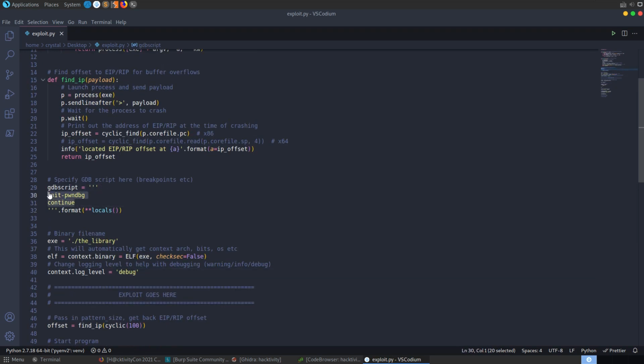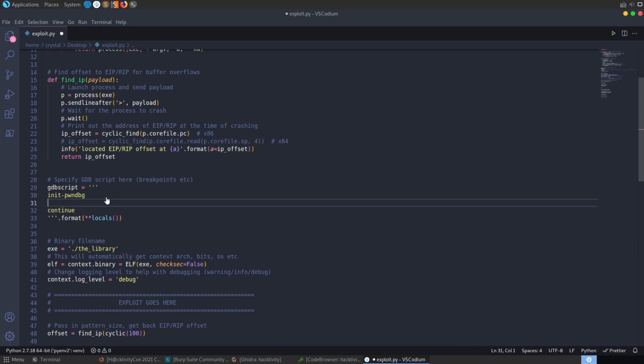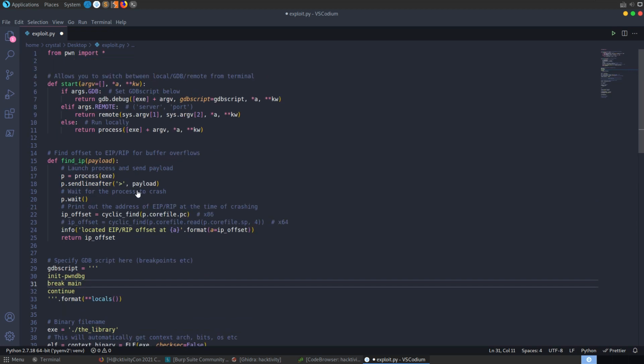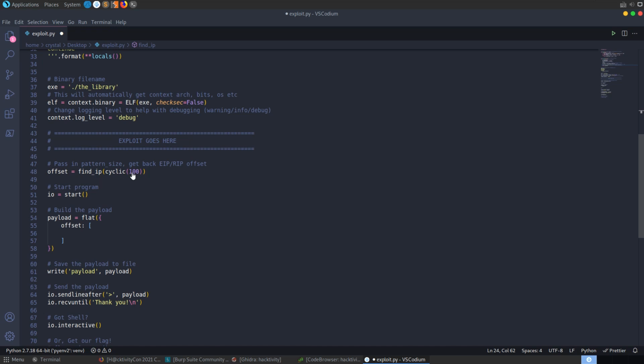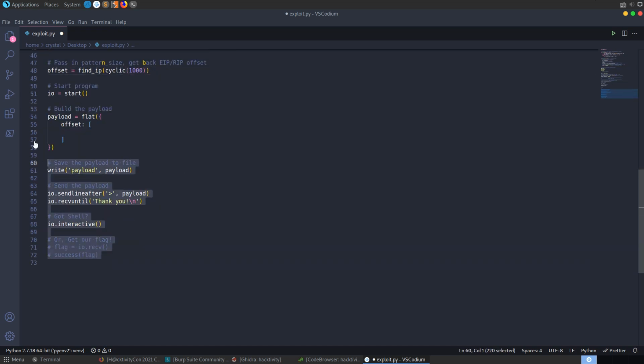And if we were having some problems with our exploit, we could go in here and set up some breakpoints. Let's say we want to break at main, or we want to break at a certain address. We can do that in here, and then just launch the script with the GDB argument to debug. Or we can launch it locally or remotely. And the last thing then is this find IP function, which you can see is going to identify the RIP offset. So instead of us finding that in GDB, we could set this to, let's say, cyclic 1000. I'm just going to comment this out for now.